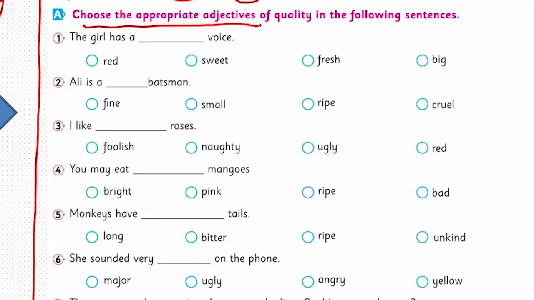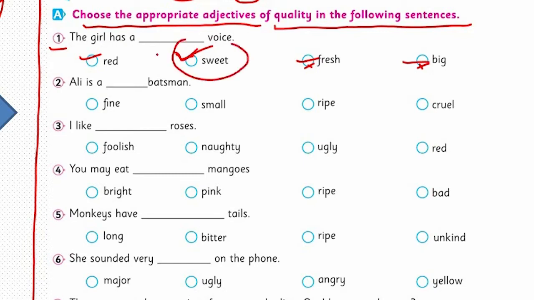So let's do the exercise here. Choose the appropriate adjectives of quality in the following sentences. The first one is, the girl has a voice. The girl has a red voice, the sweet voice, the fresh voice, or big voice. Which is appropriate? Can't be red, can't be fresh, can't be big. Yes, it is the sweet voice. We could have two options here, sweet and bad. Bad voice or sweet voice, or good voice, but we don't have those options. We have only this one appropriate for it. So the sweet one is correct here.